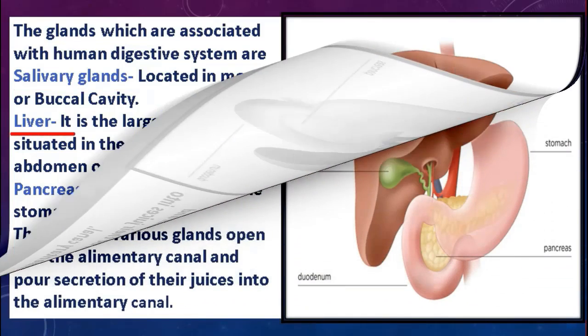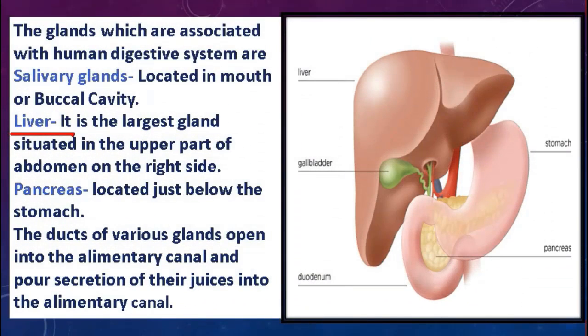And the gland that we talked about in the earlier slide is the liver, as you can see here. This is the liver of your body, and it is basically situated in the upper part of your abdomen on the right side. And the third gland that we talked about in the earlier slide is the pancreas. Students, the pancreas is located just below the stomach.